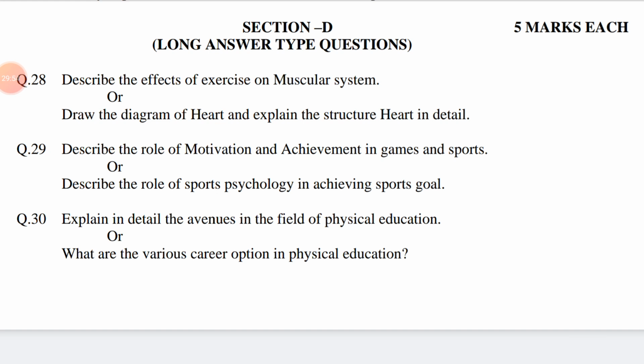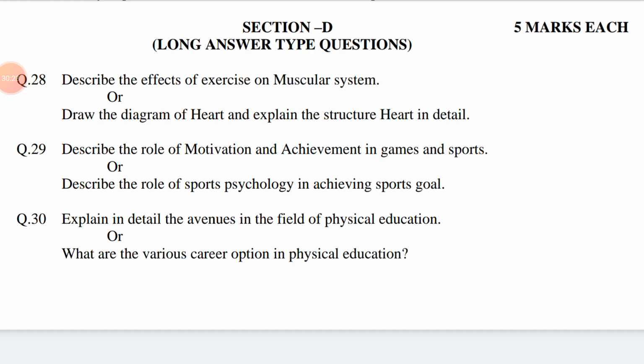First of all, draw a neat and clean diagram of heart with the help of pencil. Name its different parts. Then write a few lines about heart and the composition of blood. For example, blood vessels, blood, capillaries, veins, arteries, plasma, white blood cells, red blood cells, etc.